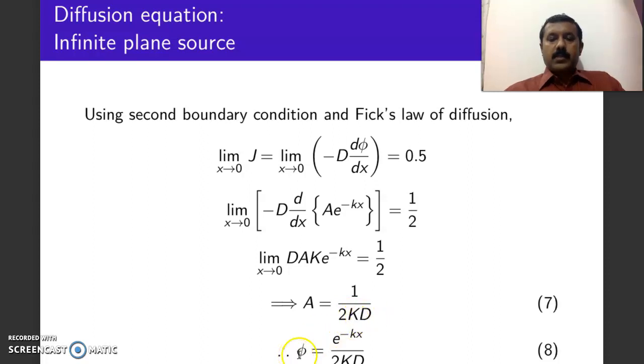Therefore, flux is equal to e to the power of minus kx divided by 2kD. Since k and D are constants, we can notice that flux depends only on x. Here, x represents the absolute value of x. You have to remember that it is mod x. This is how you can apply the diffusion equation for an infinite source in an infinite medium.